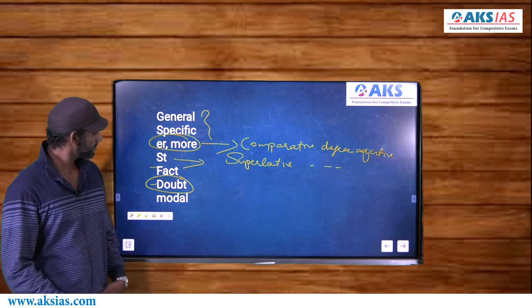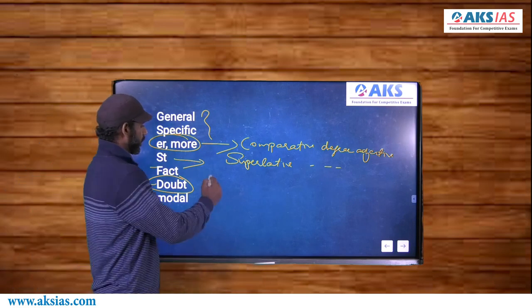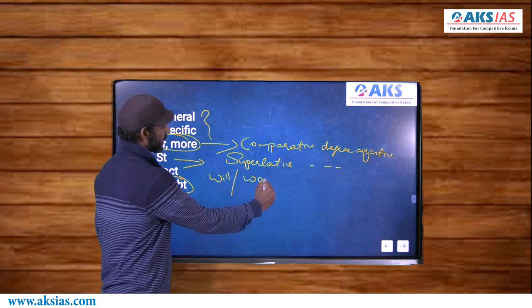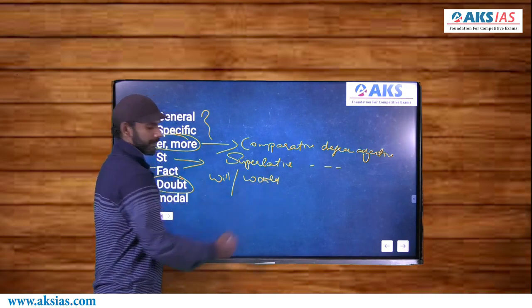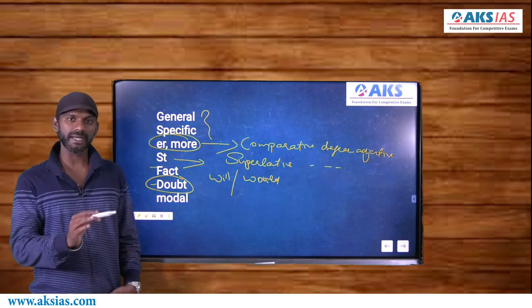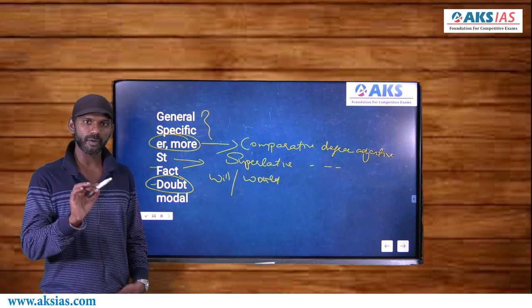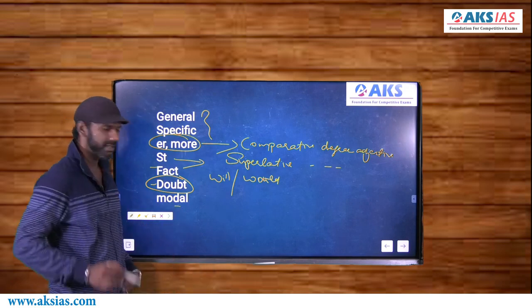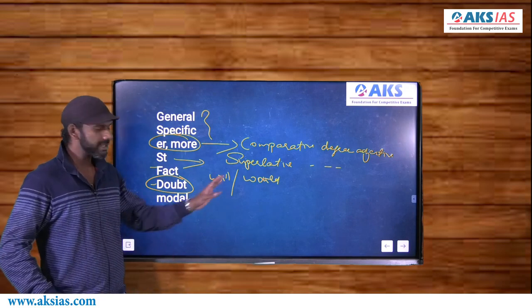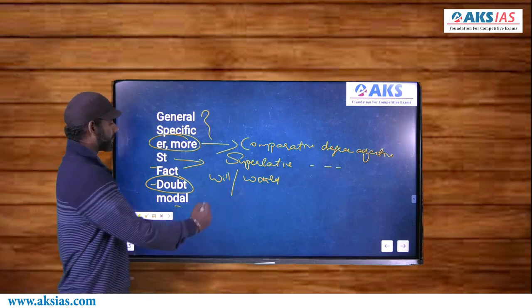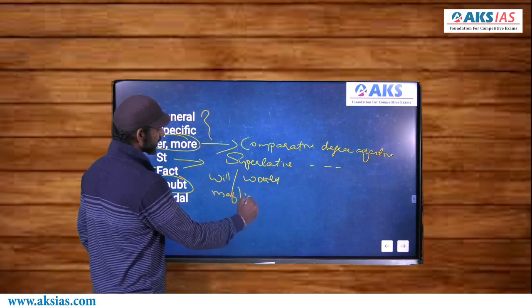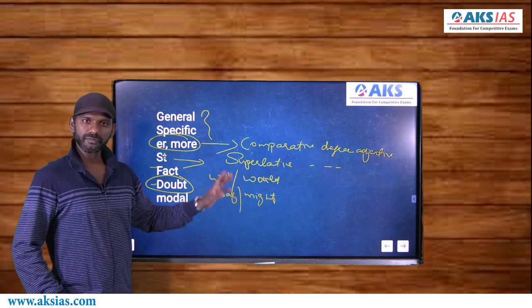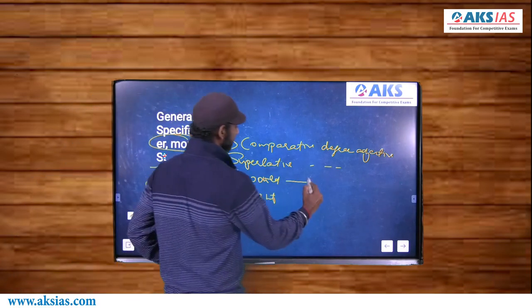If I ask you, what is the past tense of will? The past tense of will is would. The past tense of shall is also would. The past tense of shall is not should. I'll tell you about the word should in the last concept. Right? Leave it there, I'll come back to it. The past tense of will is would. The past tense of may is might, right? So will and would are for certainty.